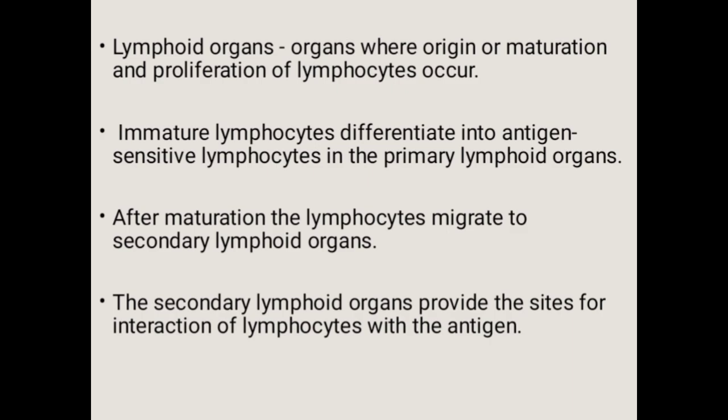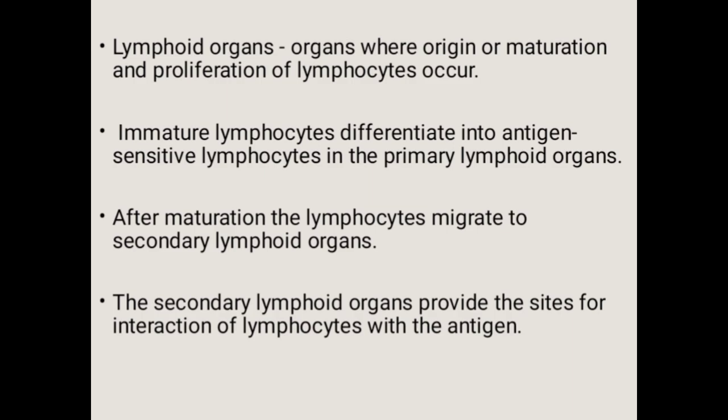Primary lymphoid organs are responsible for the production and maturation of immune cells. Secondary lymphoid organs are the sites where lymphocytes encounter antigens, leading to the activation and differentiation of immune cells.